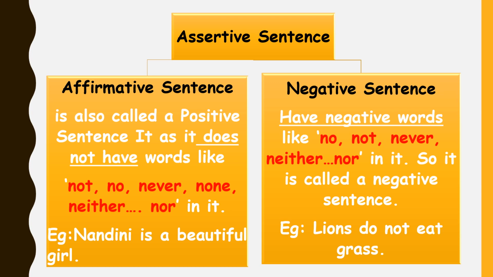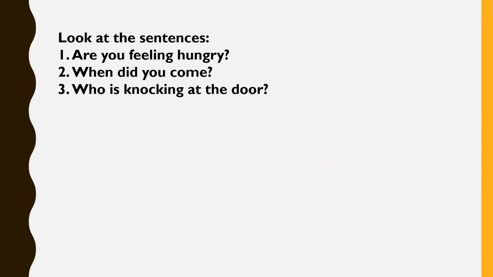This type of sentence contains negative words such as no, not, never, neither, nor in it. For example, lions do not eat grass. This sentence is a negative sentence. It contains negative words.